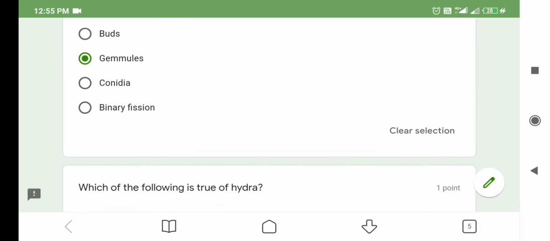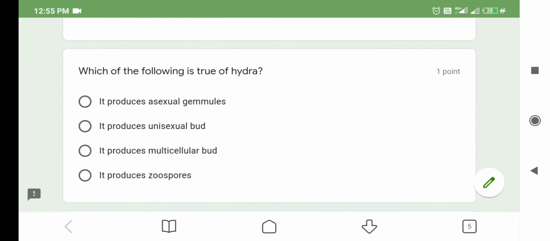The next question is, which of the following is true of Hydra? Option number 1, it produces asexual gemmules. This is wrong, as gemmules are the vegetative propagules of sponges.